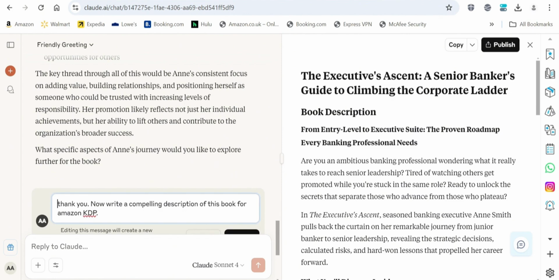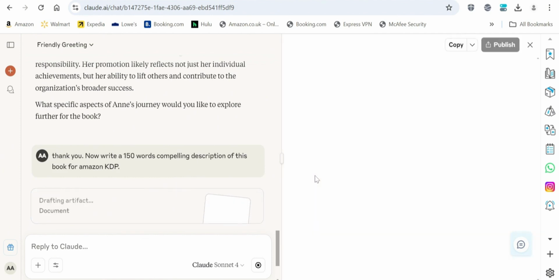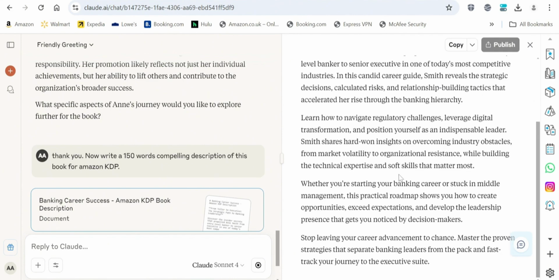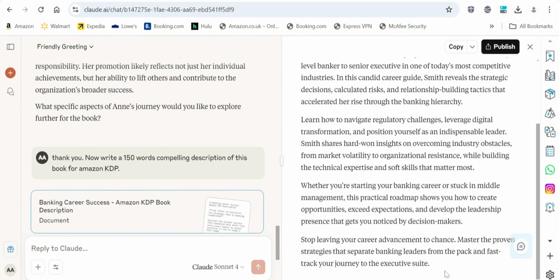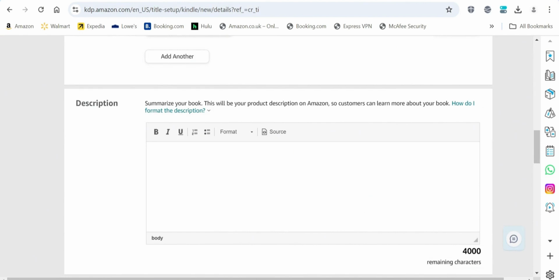Now write a compelling description of this book. So we can just say, write a 150 words compelling description of the book, so as to keep it as precise as possible. All right, so here we go. I think this is better. So we can just go ahead and copy this and take it to Amazon KDP description box. So I'm just going to stop here and back into this place.